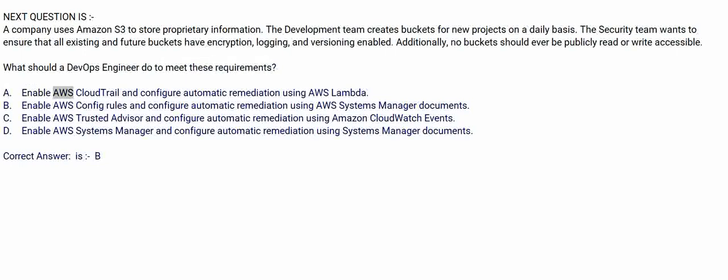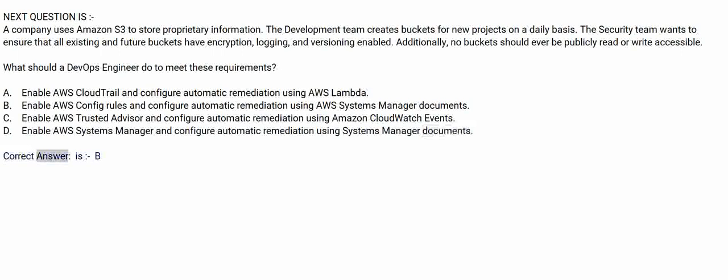A. Enable AWS CloudTrail and configure automatic remediation using AWS Lambda. B. Enable AWS config rules and configure automatic remediation using AWS Systems Manager documents. C. Enable AWS Trusted Advisor and configure automatic remediation using Amazon CloudWatch events. D. Enable AWS Systems Manager and configure automatic remediation using Systems Manager documents.